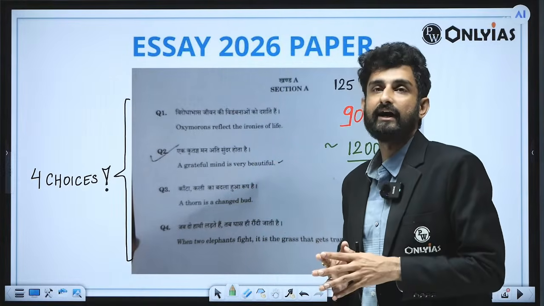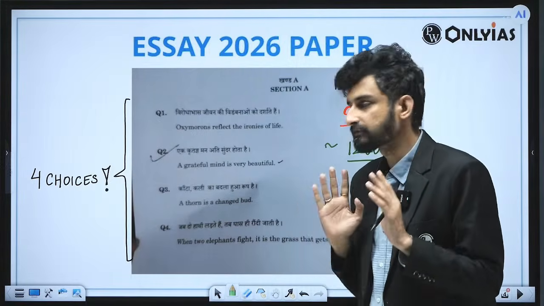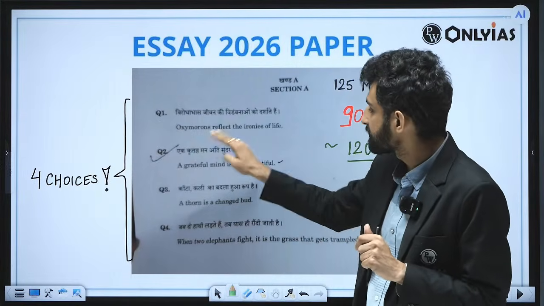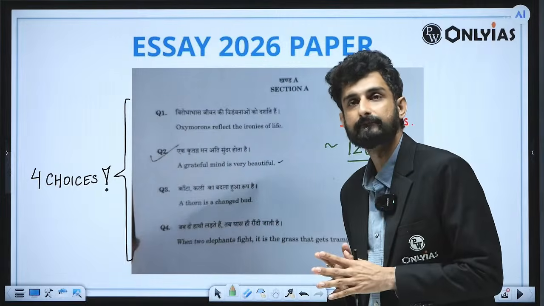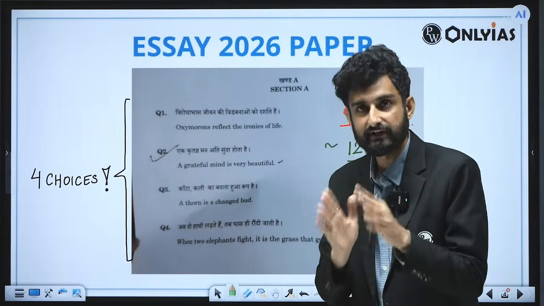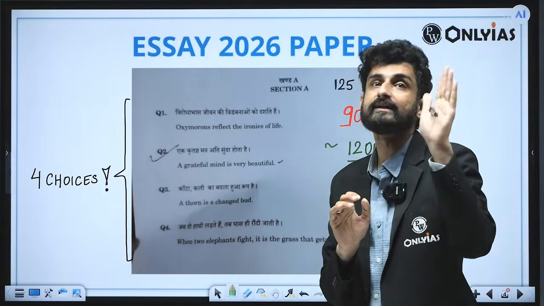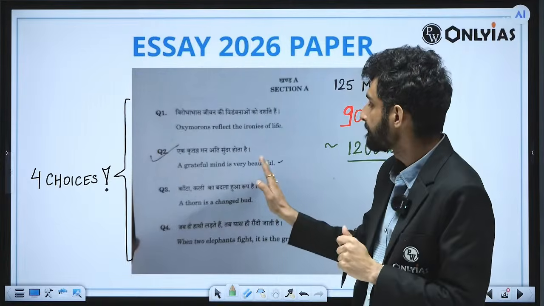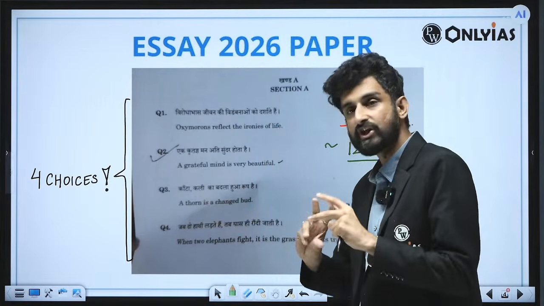Almost all the students I have talked to, the majority of them, 90% of them, attempted this particular essay topic, that is, a grateful mind is a very beautiful mind, because it is simplistic, it is straightforward, it is giving you a defined set of ideas. Third is: a thorn is a changed bud.